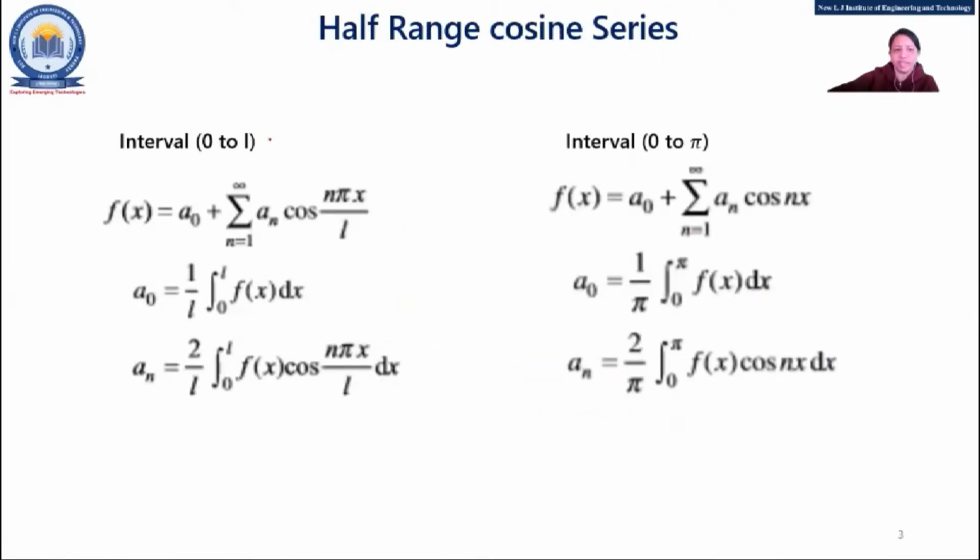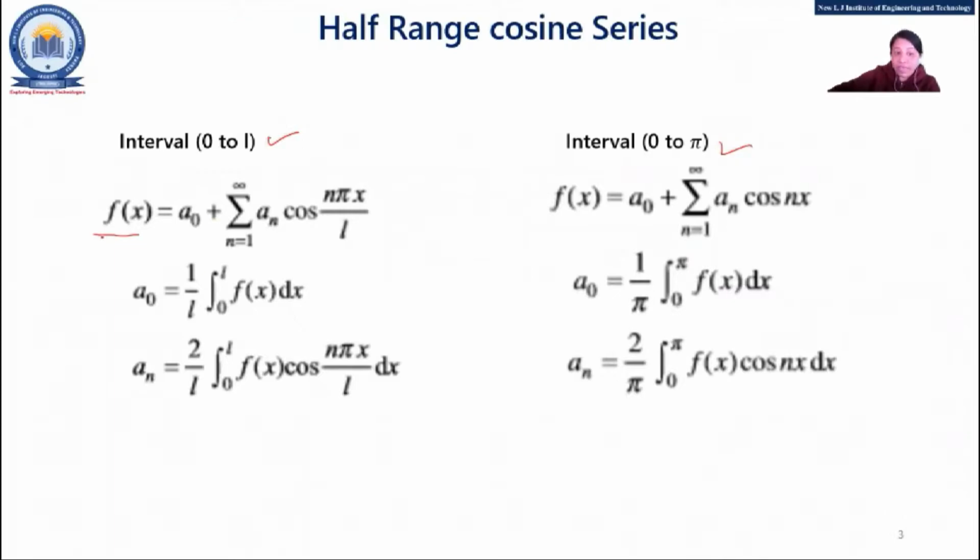It is fixed, right? The interval is 0 to L, or it will be 0 to pi. So what can be the equation for that? Fine. So f(x) equal to, you know that, the cosine series, right? These terms are for the cosine series.